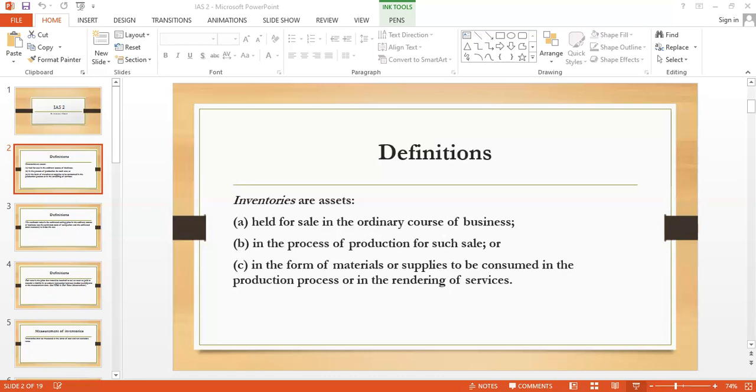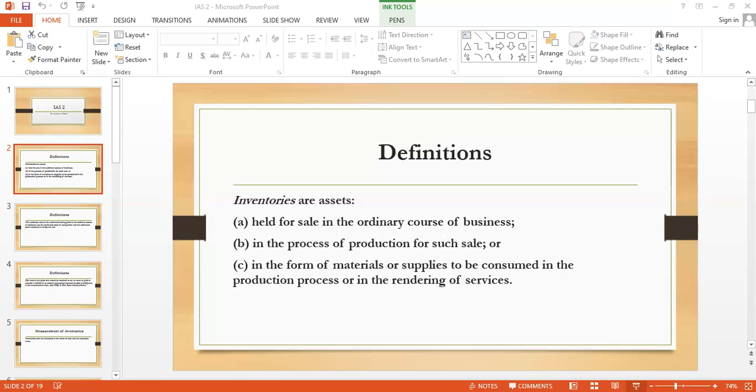But you cannot credit more than the amount of the original write down. So for example, the write down initially was of 100. So the maximum reversal is of 100. You cannot increase your reversal beyond the write down value.